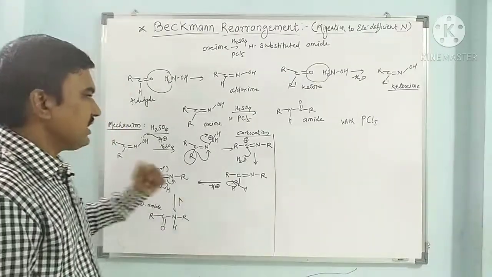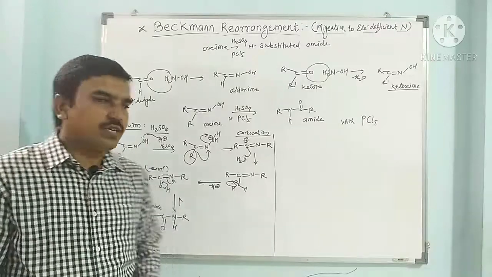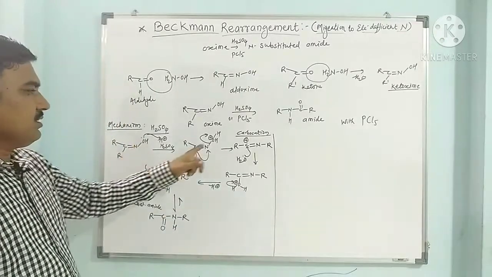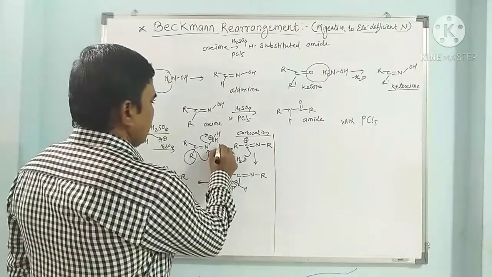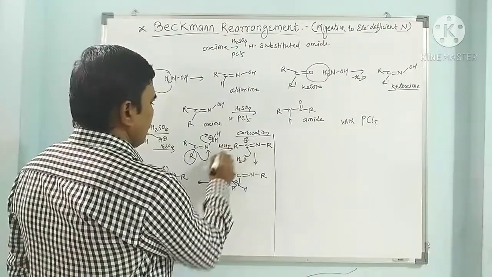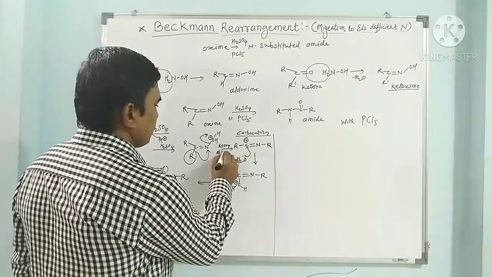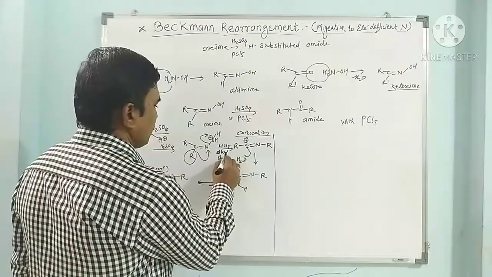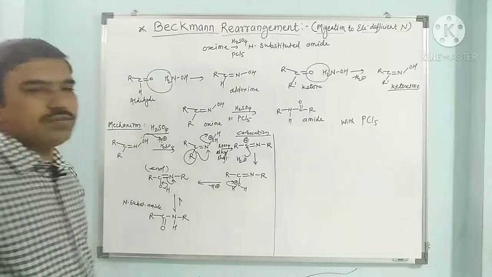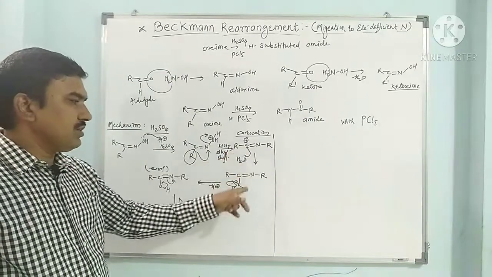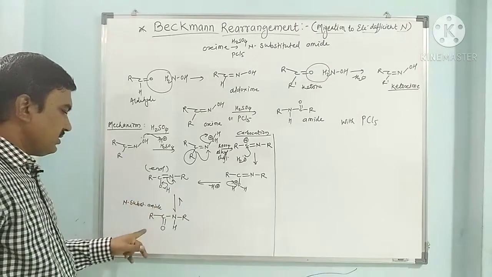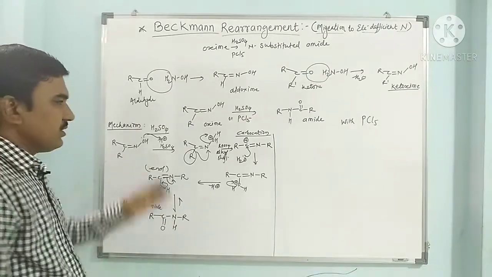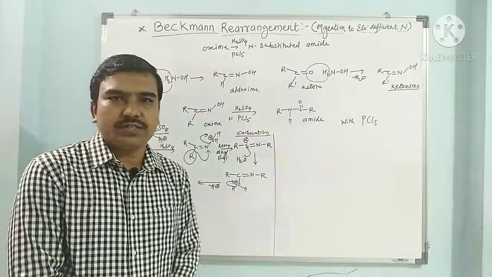So here this is the mechanism we have seen with the help of sulfuric acid. First it is protonated, then dehydration followed by rearrangement. So here there is a rearrangement, meaning an alkyl shift from carbon to nitrogen, followed by hydrolysis and deprotonation. Enol is obtained. This enol is converted to amide in the presence of sulfuric acid.